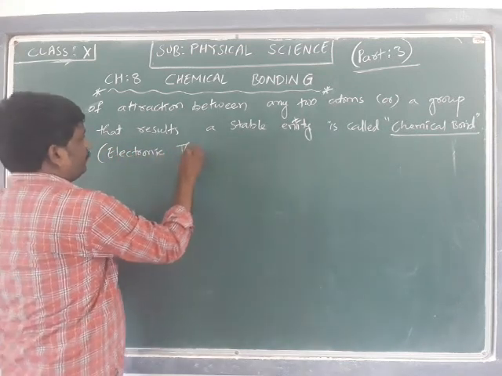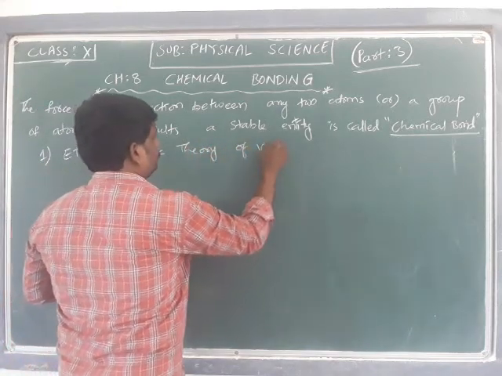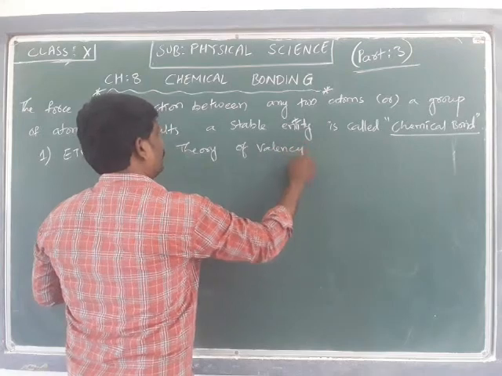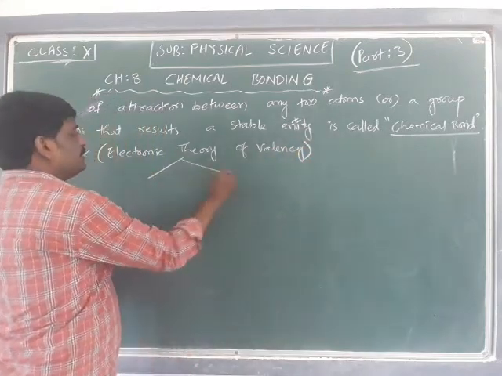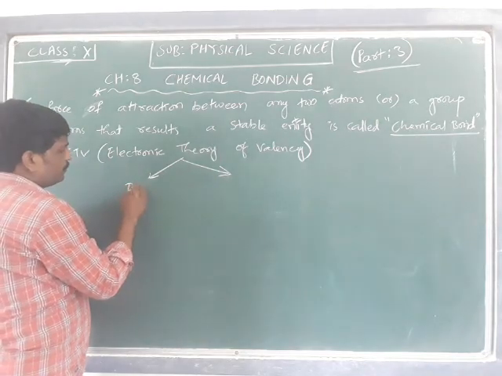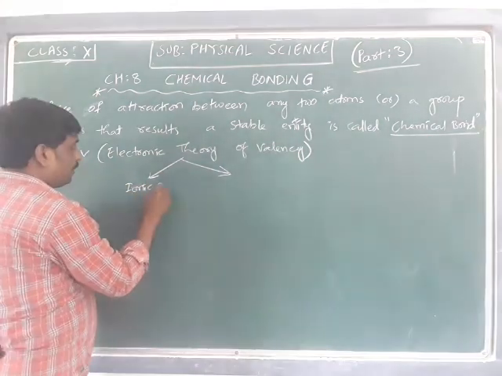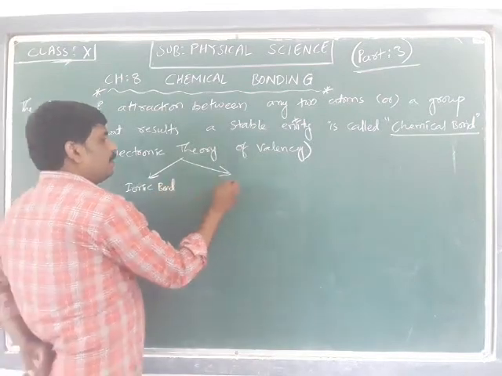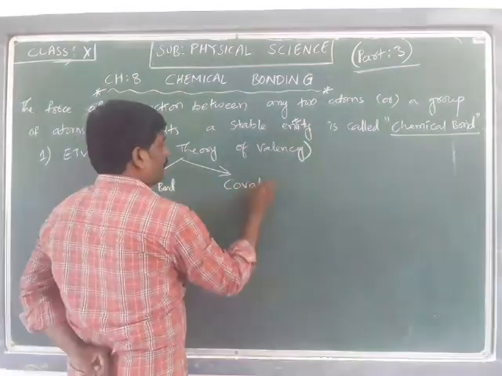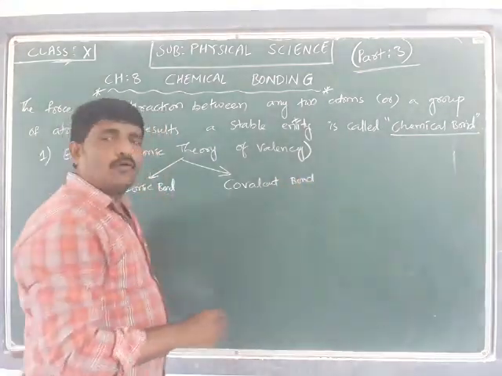Electronic theory of valency consists of two types of bonds, the ionic bond and the covalent bond.